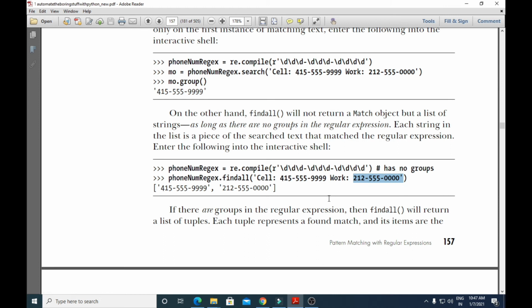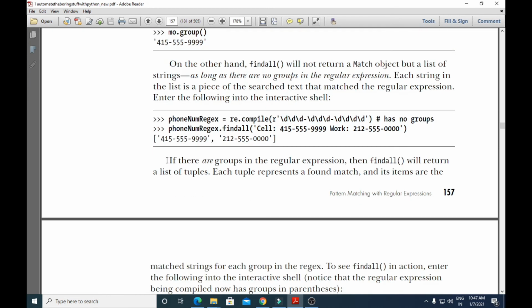It will return the list of strings only if the regular expression does not have groups. If there are groups in the regular expression, then the findall method will return a list of tuples, whereas if it does not have a group, then the findall method will return a list of strings.